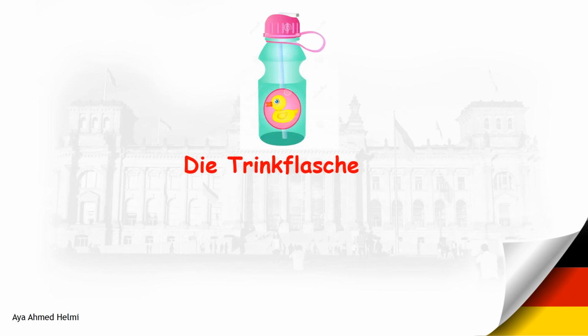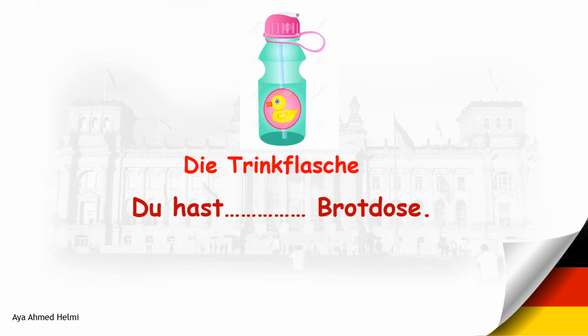Die Trinkflasche. Du hast ___ Brotdose. Is this a Brotdose? Is this a lunchbox? No. So we will make it negative. Kein, keine, eine? Brotdose takes article die, so it will be eine als unbestimmten Artikel. Now when we want to make it again negative, it will be keine. Du hast keine Brotdose.